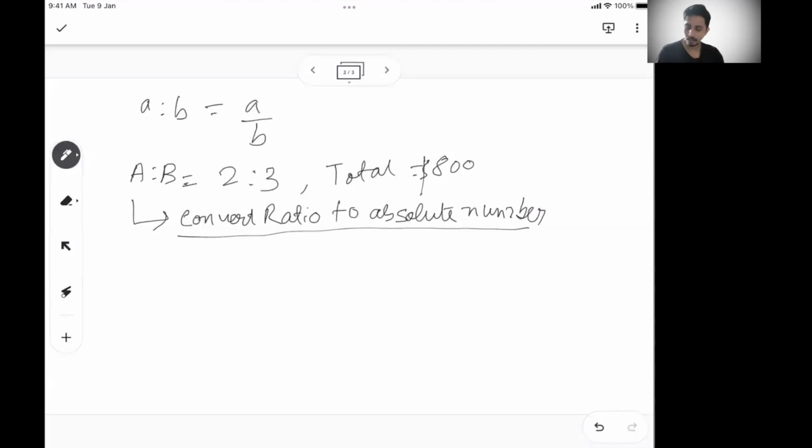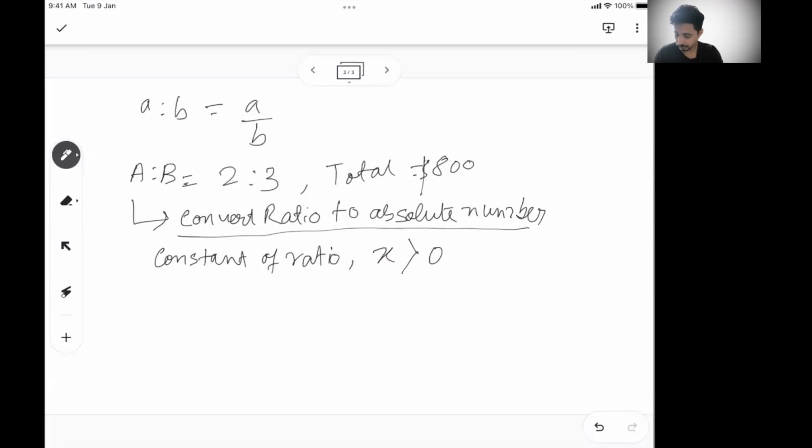There is something called the constant of ratio. We will see similar kinds in proportion and variation also. You can consider any entity, let's say x, k, y, z, a, b, whatever you want. Let's say x, which is greater than 0. This is not fixed, you can consider any entity.